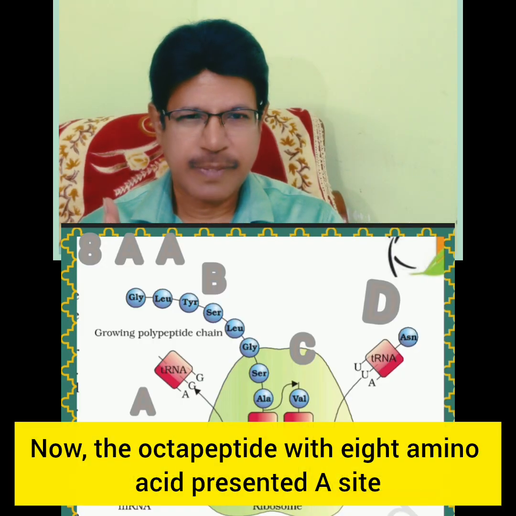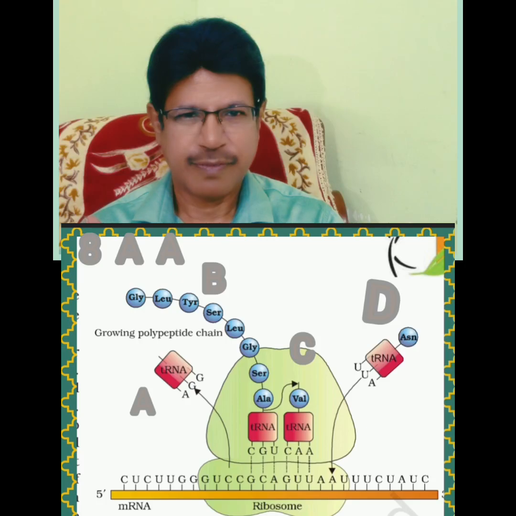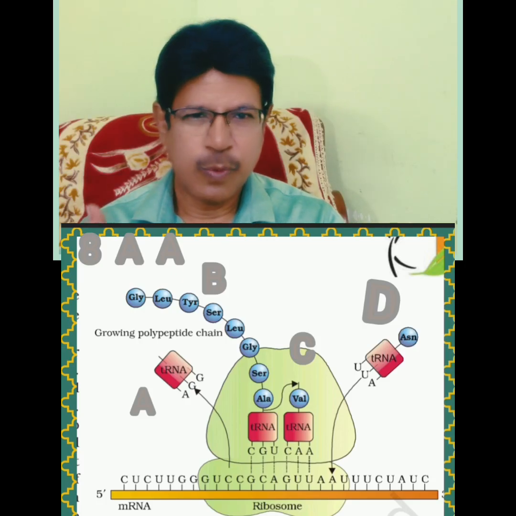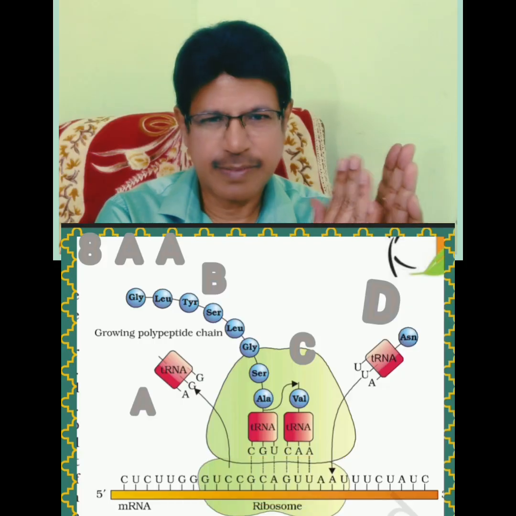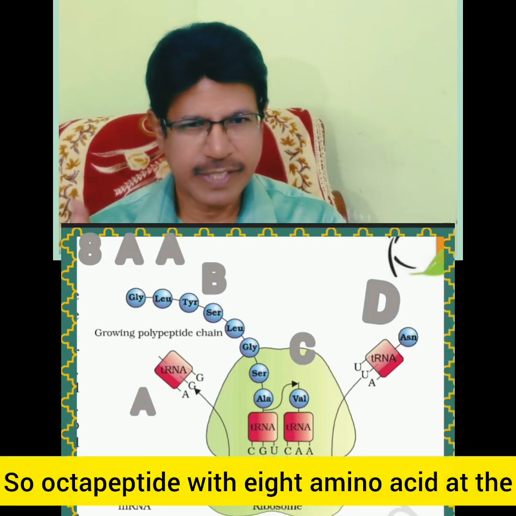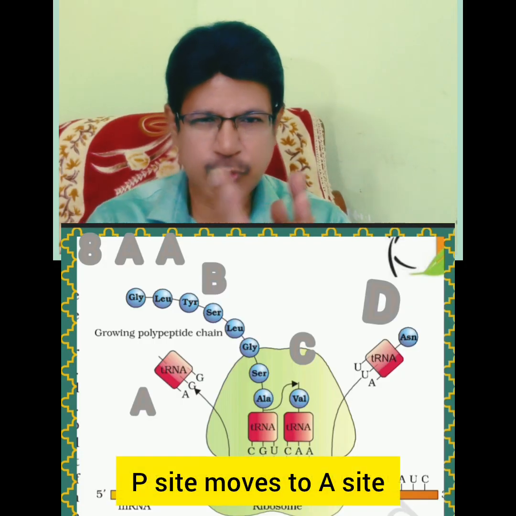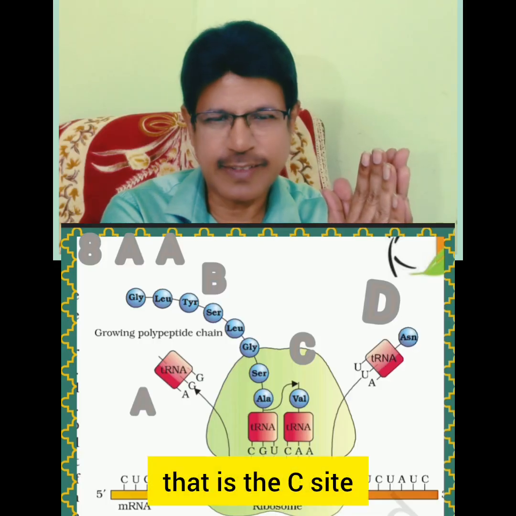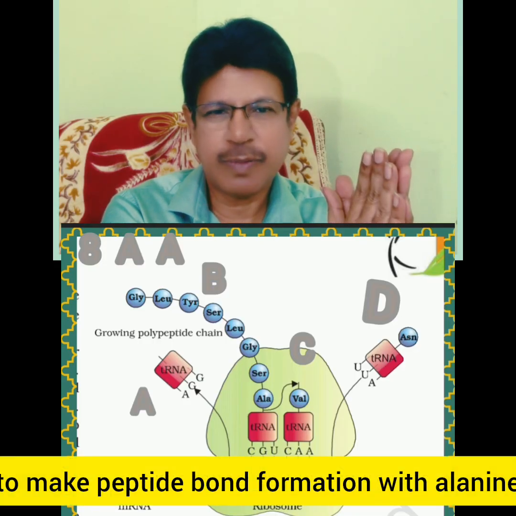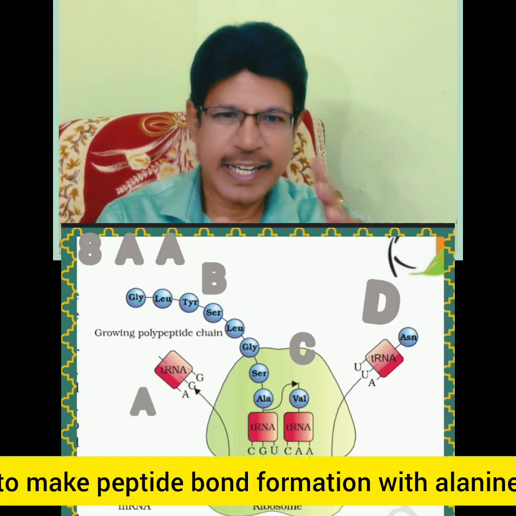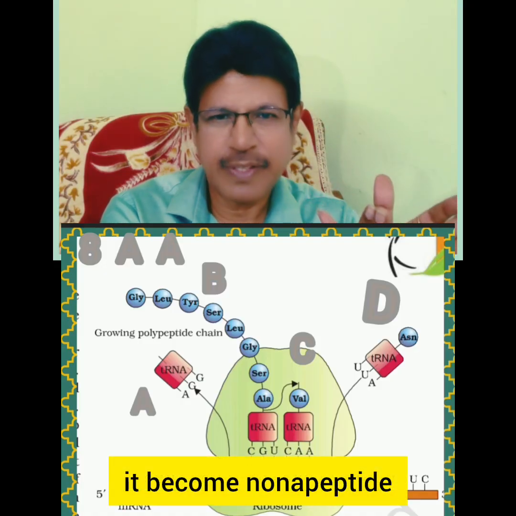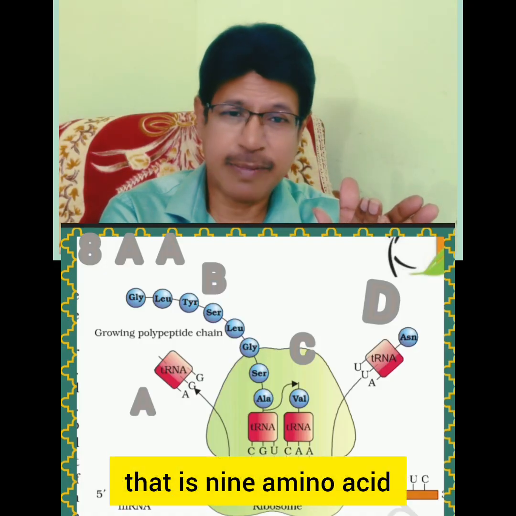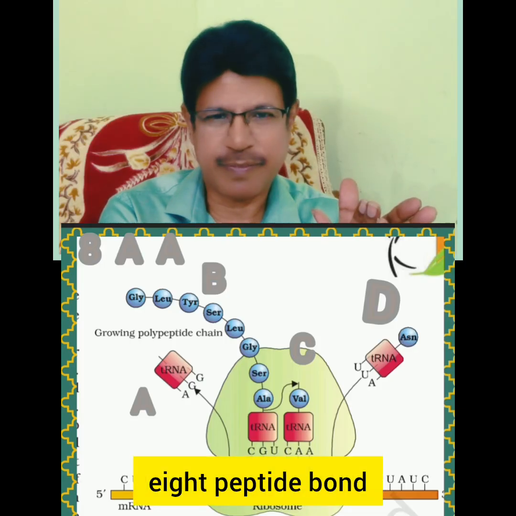Now the octapeptide with 8 amino acids at the P site moves to the A site, that is the C site, to form a peptide bond between alanine and valine. So it becomes a nonapeptide, that is 9 amino acids, 8 peptide bonds.